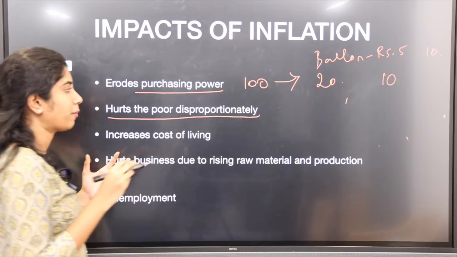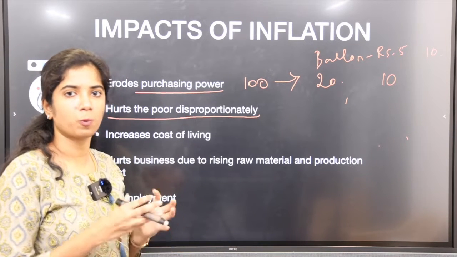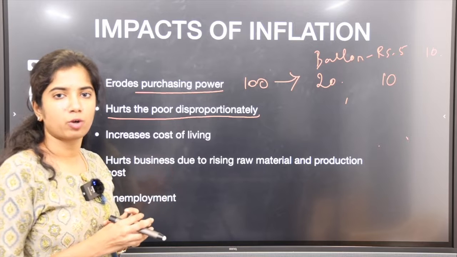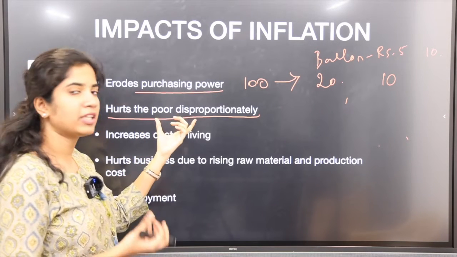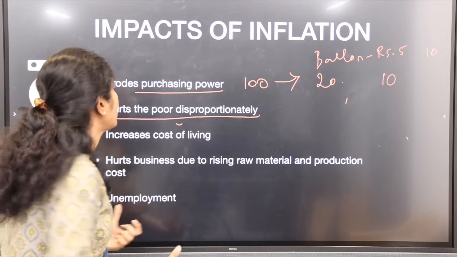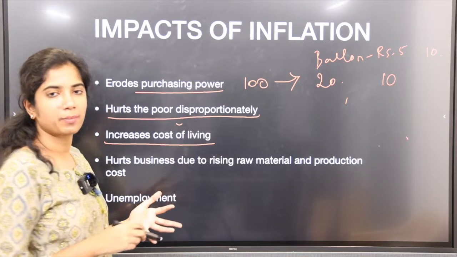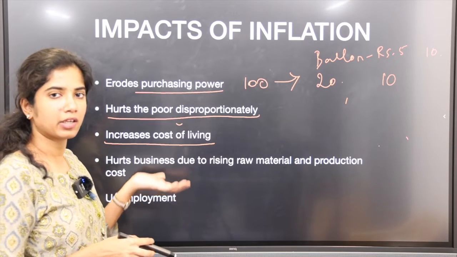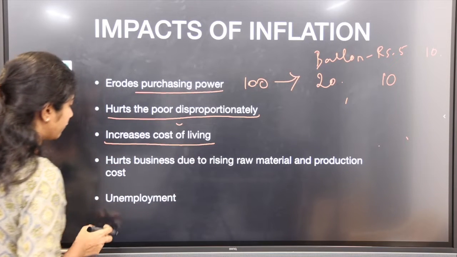When inflation is happening, a majority of it will be in food and fuel. Both are major parts of everyday activities. The poor will already have less money to spend, so an increase in prices will hurt them more. It increases the cost of living. Housing prices and rentals will all increase, so everyday expenses are increasing. So this will increase the cost of living.